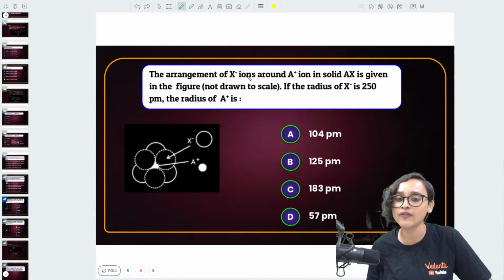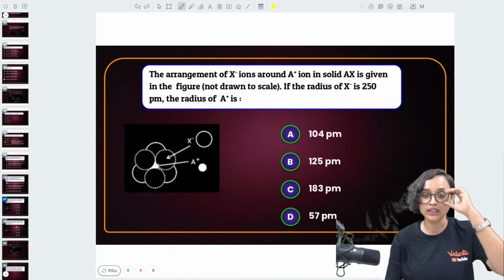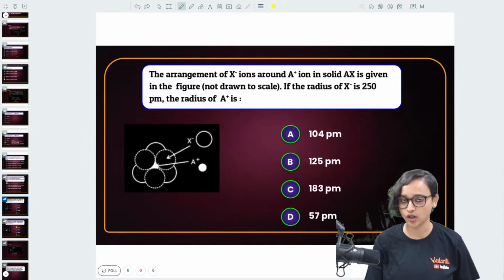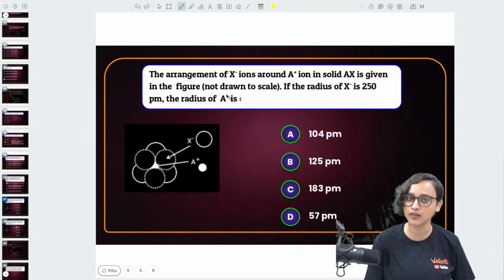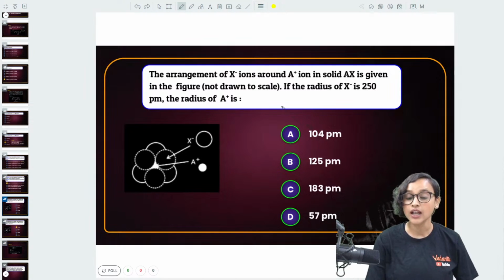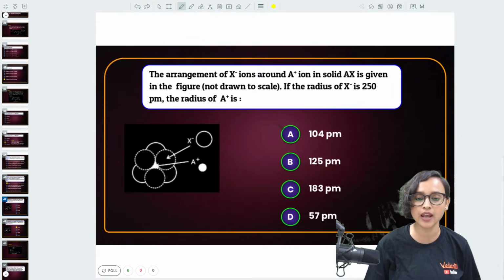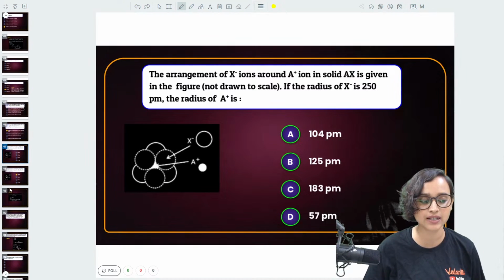The arrangement of X minus ions around A plus ion in solid AX is given in the figure, not drawn to scale. If the radius of X minus is 250 picometer, what is the radius of A plus? What is the radius of A plus, guys? Come on, let's see.